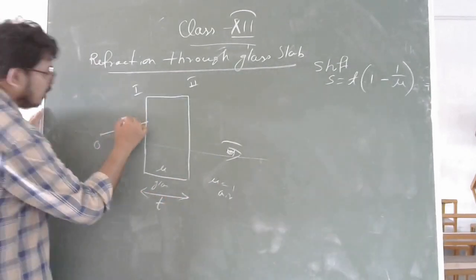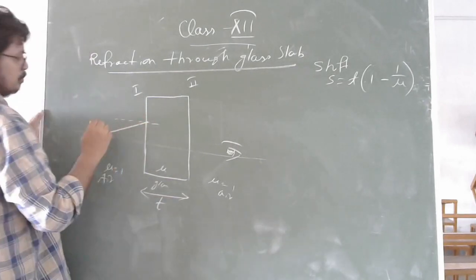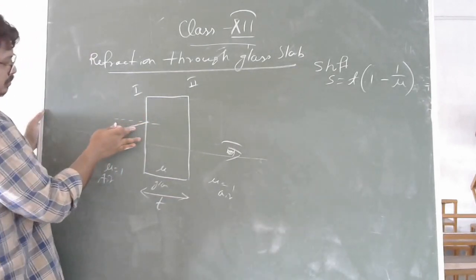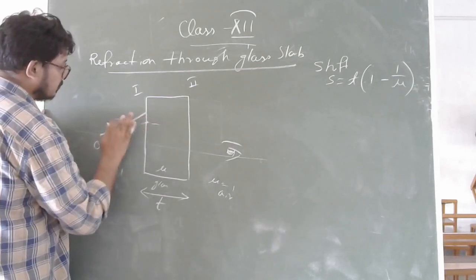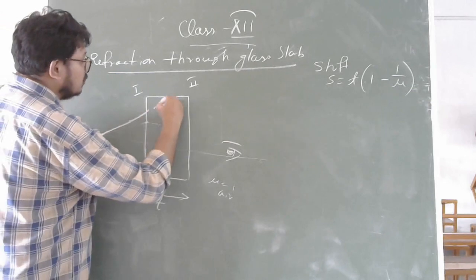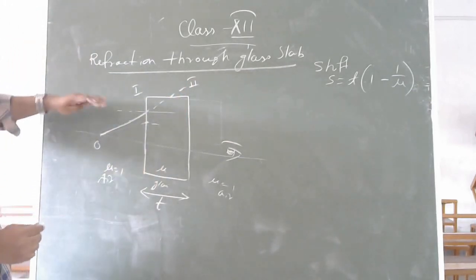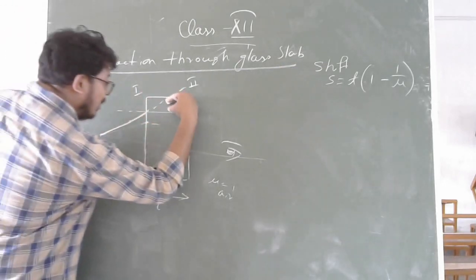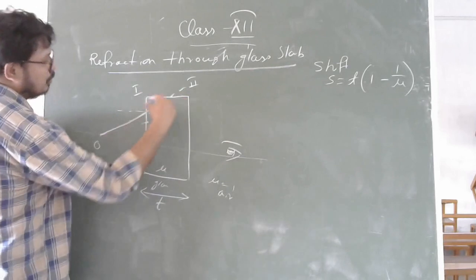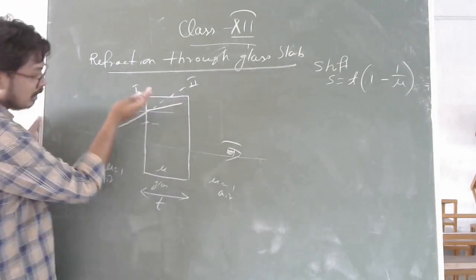Now, at the first surface, when it is coming from air to glass, it's supposed to go in that way. What will happen? Again, it is coming from a rarer medium to a denser medium. If you see from inside of the glass slab, that means rarer medium to denser medium, it bends towards the normal.